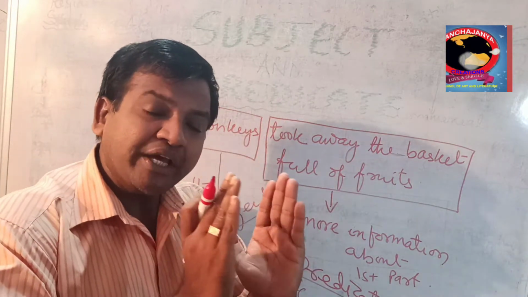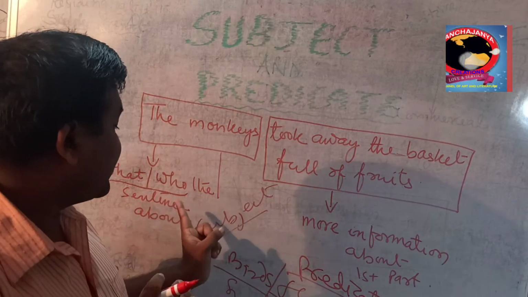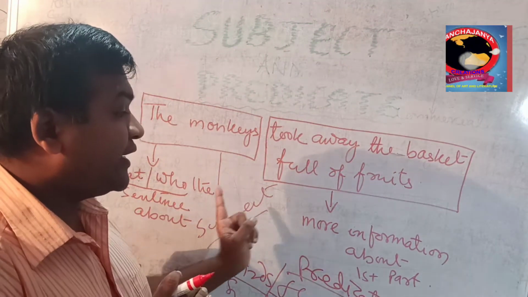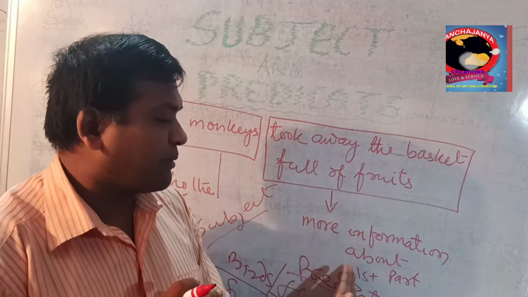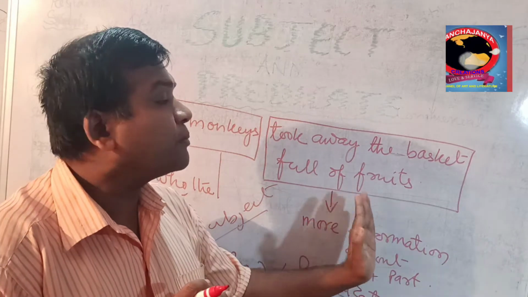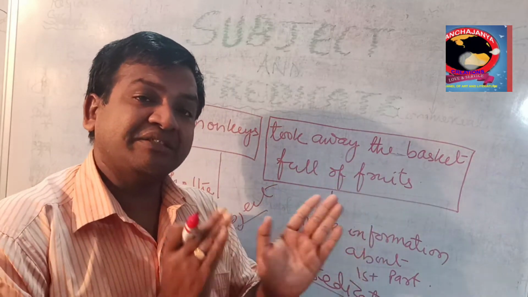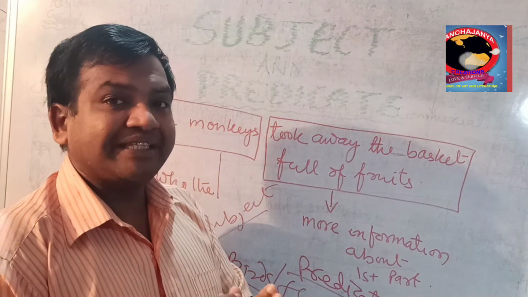The thing we have to keep in mind is what or who the sentence is about, and when the sentence is providing more information about the first part, that is called the predicate part or verb part. Predicate part is verb part, subject part is noun or pronoun part. Keep that in mind.